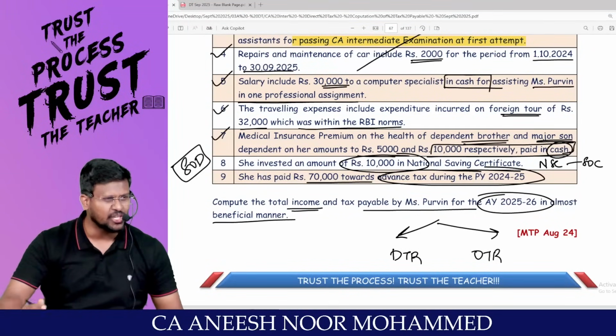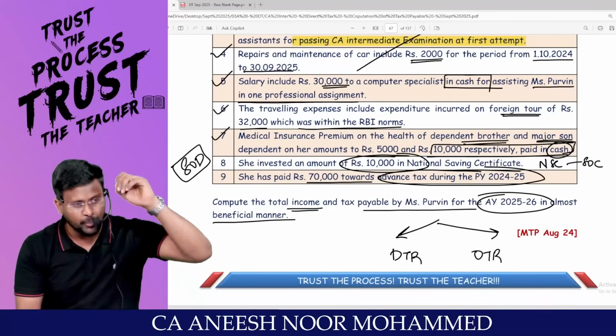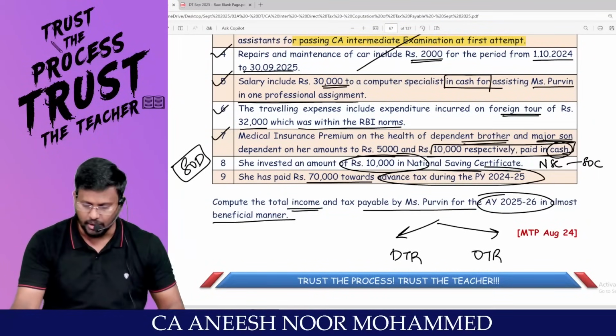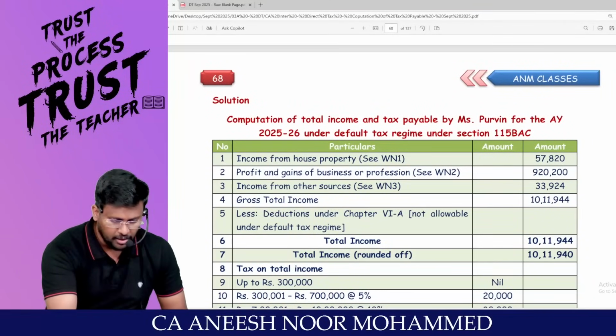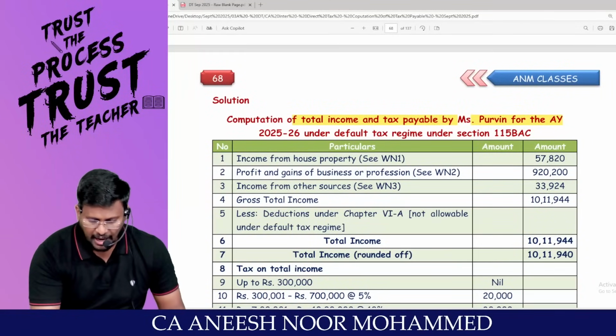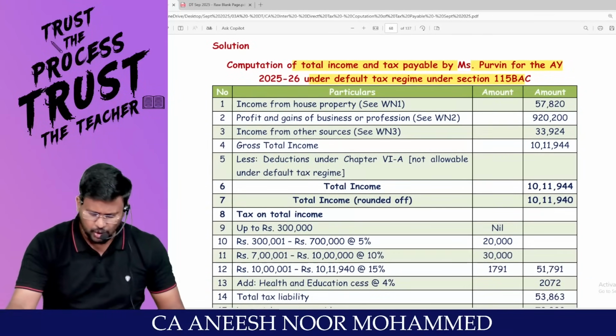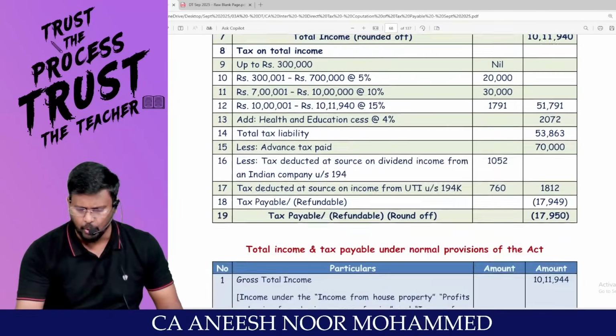By the 7th question you will start enjoying this subject like anything. The first question we should attend in the examination is the computation of total income. Hello sir. Come on, I am computing the total income and tax payable by P under the default tax regime. The default tax regime, right sir? There is no income from salary. Can I compute income from house property?